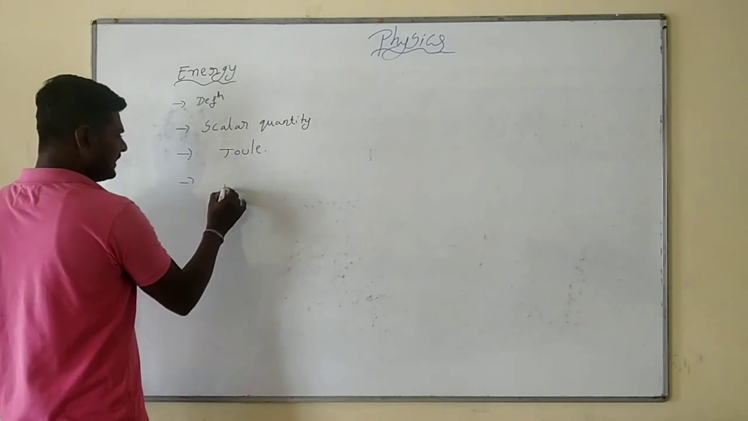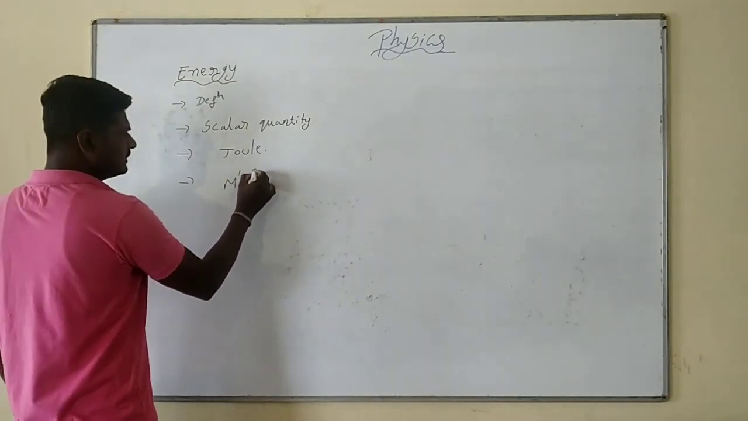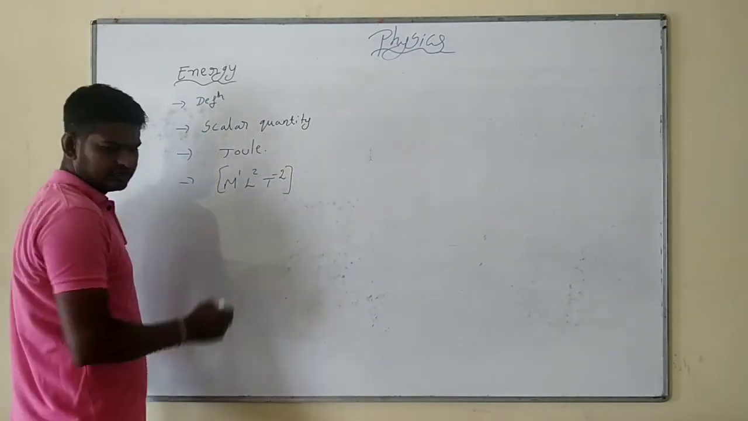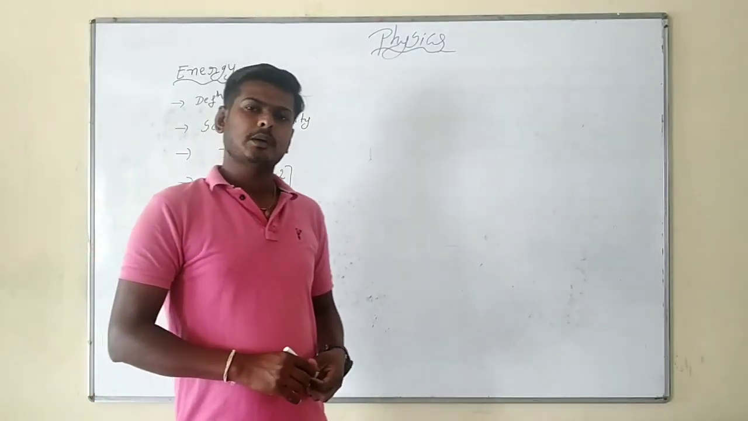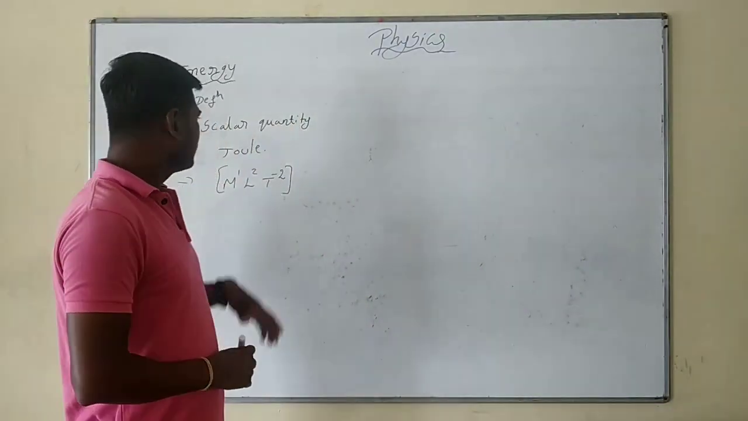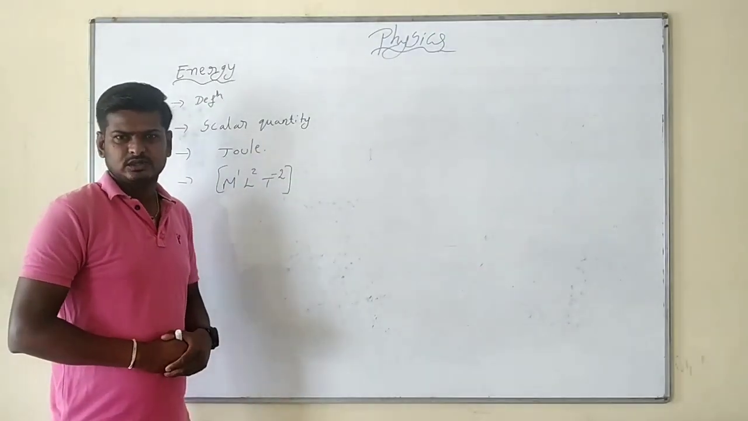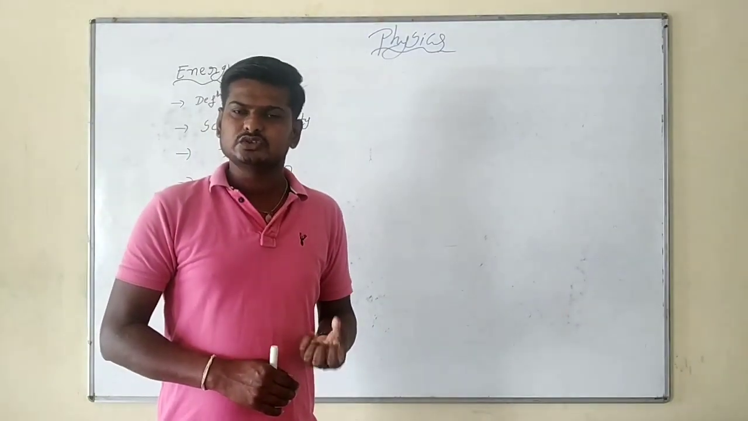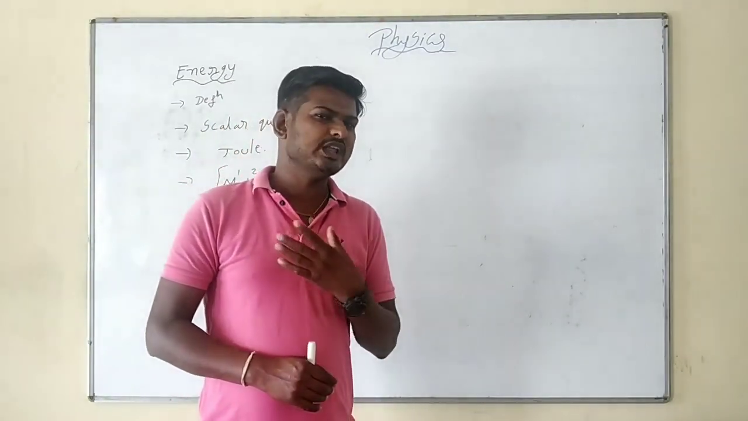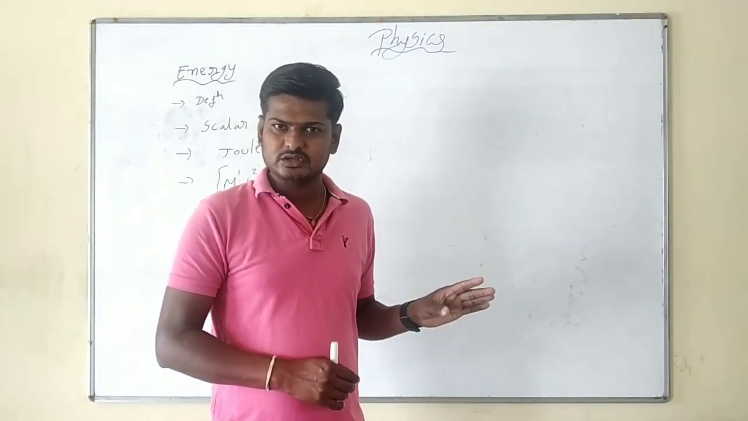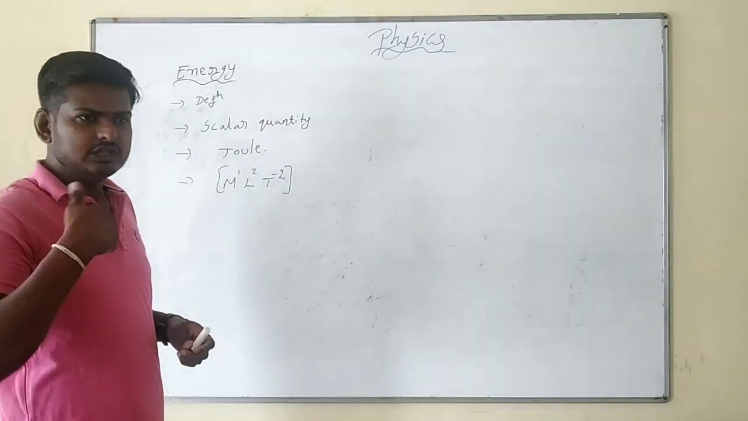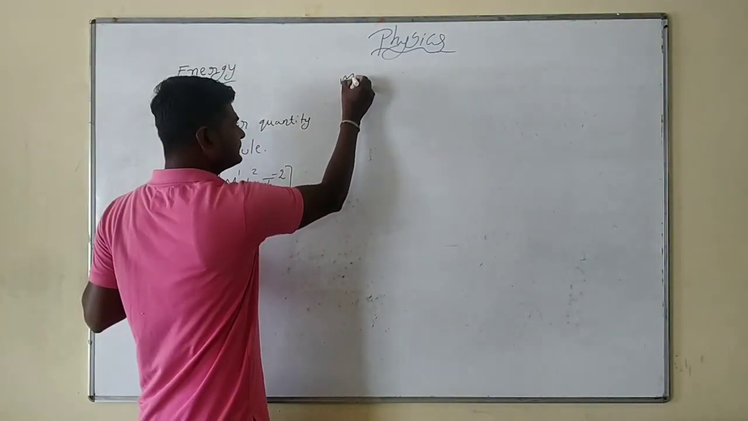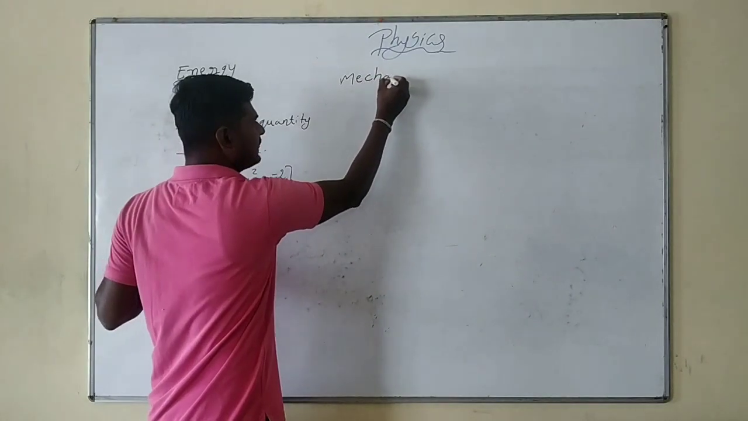The dimension will be M L square T power minus 2. This is the dimension for energy. Then there are various forms of energy: heat energy, chemical energy, mechanical energy, solar energy, wind energy. In this chapter, we are going to discuss mechanical energy.